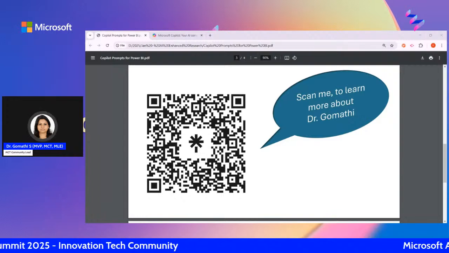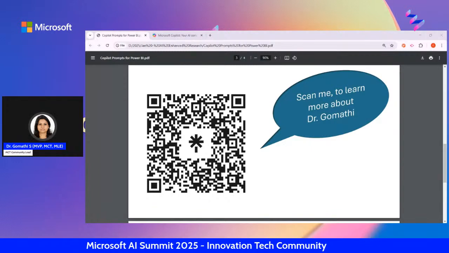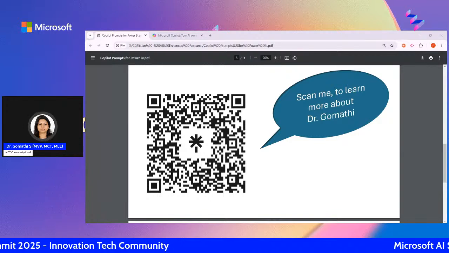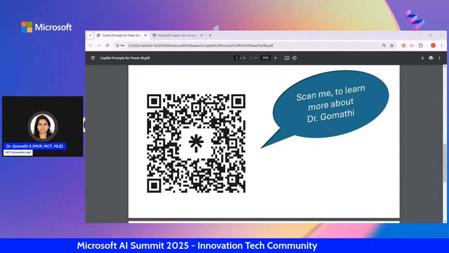Okay, so I'm talking about if you are new to learning Power BI, you should know all these things, but we will understand or get to know them only if we have some experience, right? So how do we get that experience with the help of Copilot? You have to write something, you have to talk to the Copilot.